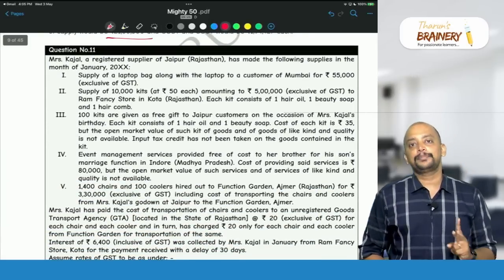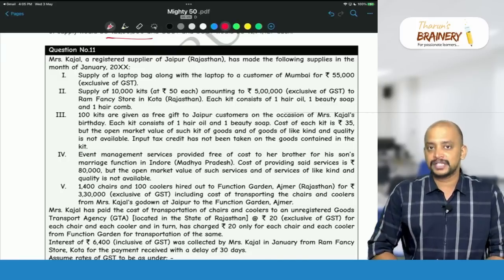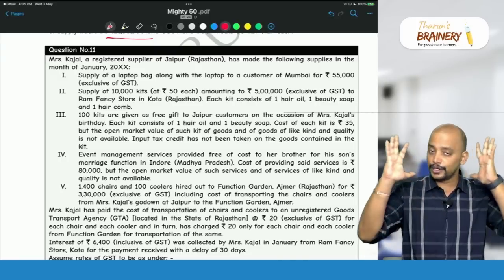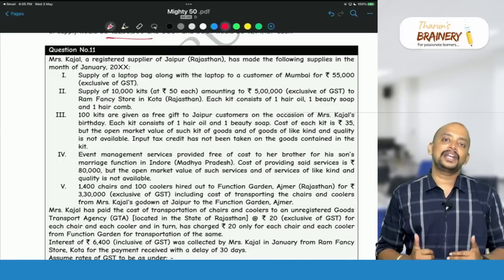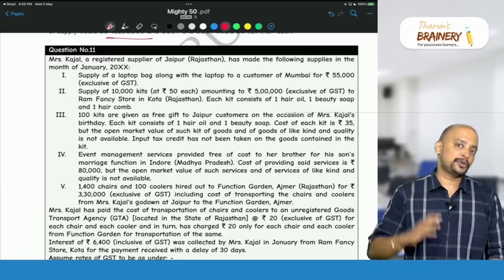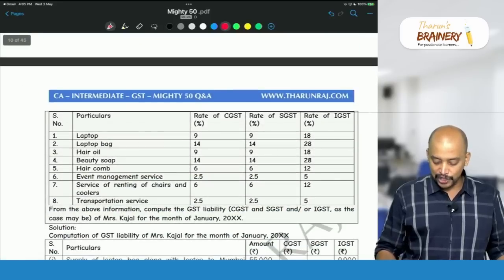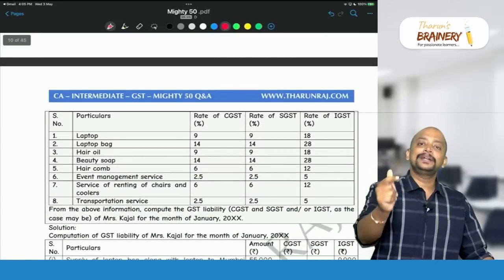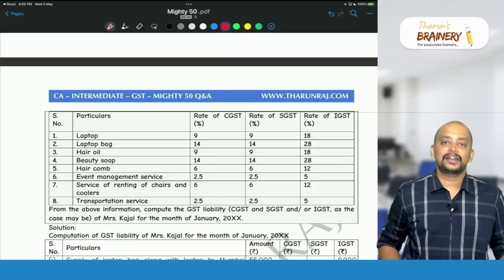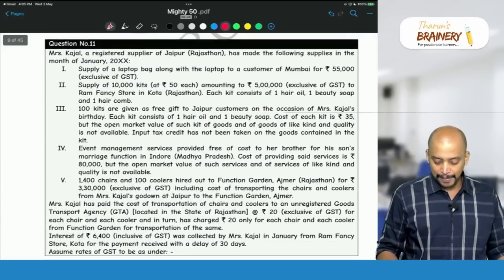If you see laptop and laptop bag, all are taxable. Naturally bundled in the ordinary course of business? Yes, there are exceptions, but in the ordinary course of business, laptop and laptop bag are naturally bundled. And the principal supply here is the laptop. So what is the principal supply rate? Laptop rate is 18%. So that will be applied on the entire value.